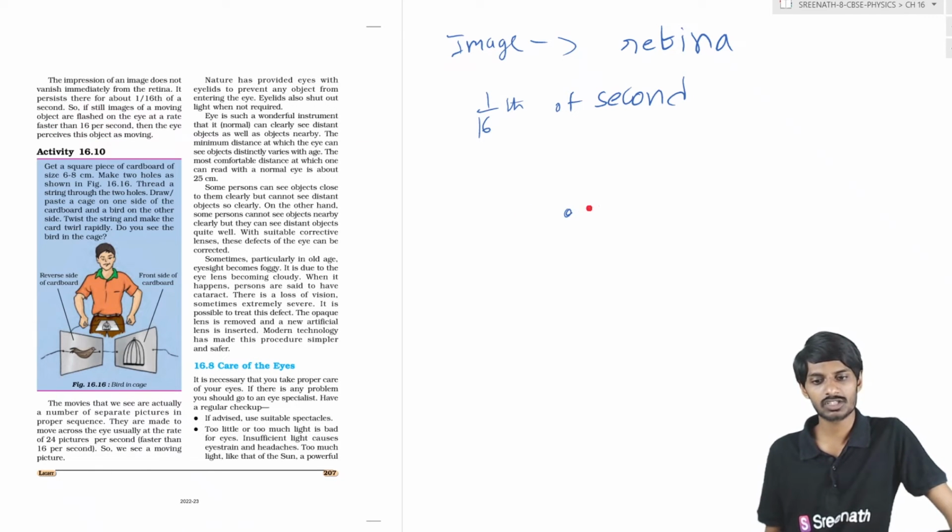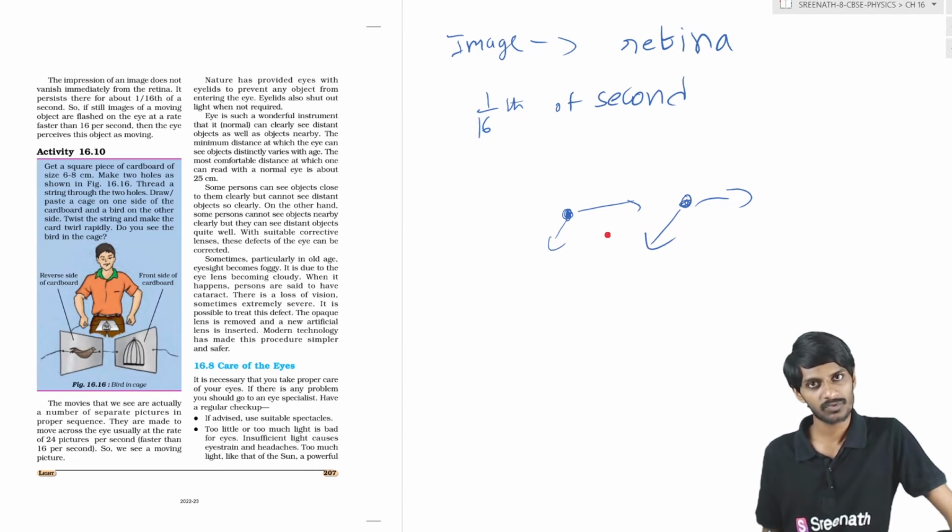So whenever an object is moving, its image will also be formed on the retina, students.